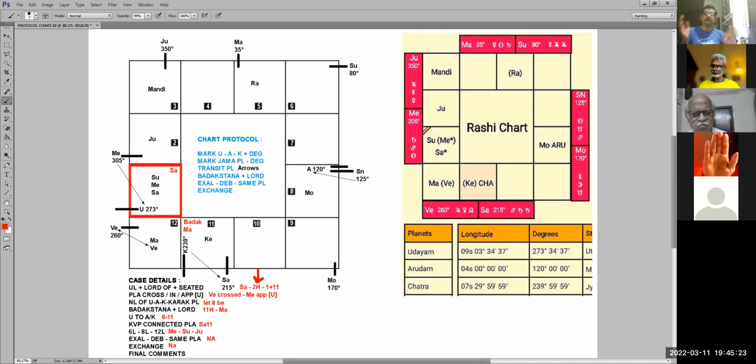Among so many things, these are what we require. First house is everything related to the person himself or herself, plus health and immunity. And 11th house is the house of Ichha Purti or desire fulfillment, and gains, and also friends.